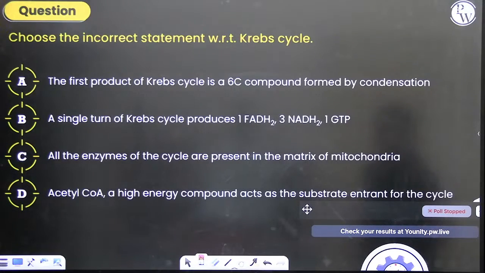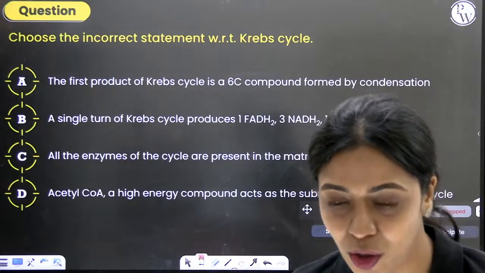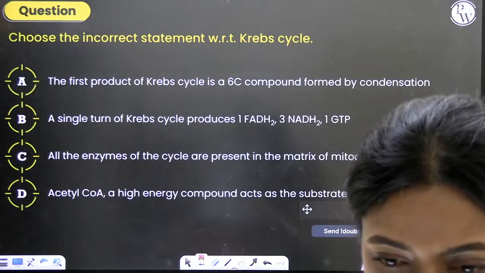Okay. Choose the incorrect statement. You have to find out which is the incorrect statement. I'm not seeing a lot of answers. I wonder why not many people are participating. Shahil says A.